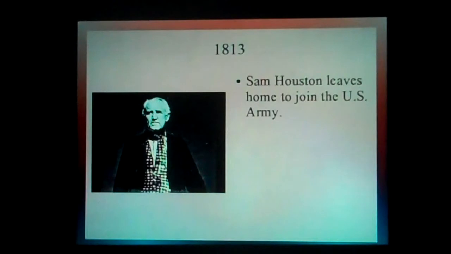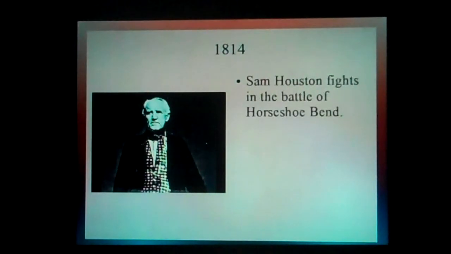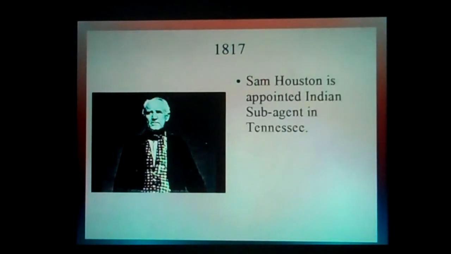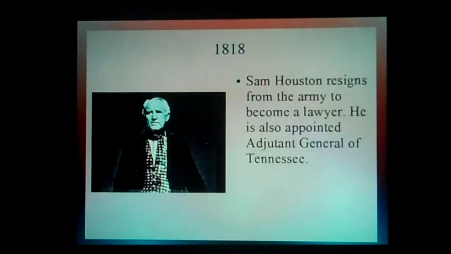1813. Sam Houston leaves home to join the U.S. Army. 1814. Sam Houston fights in the Battle of Horseshoe Bend. 1817. Sam Houston is appointed Indian sub-agent in Tennessee. 1818.